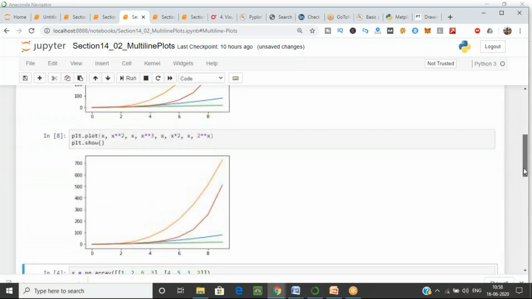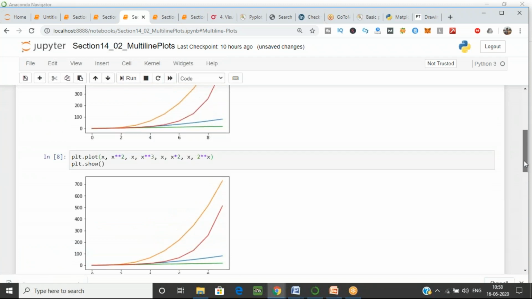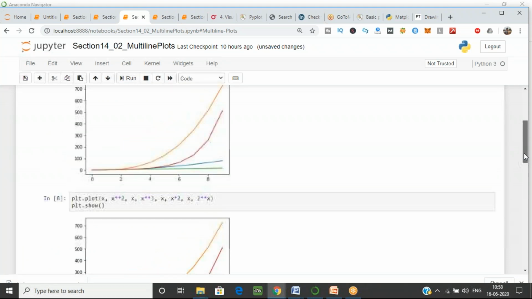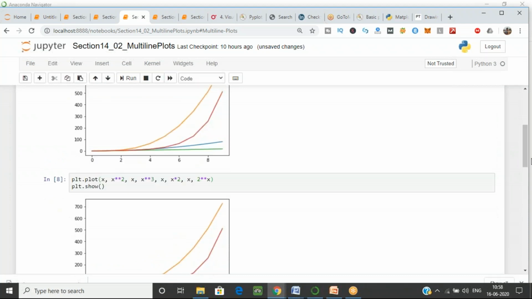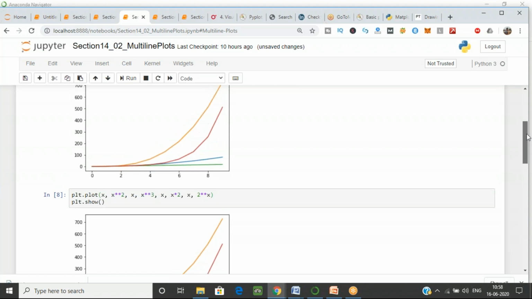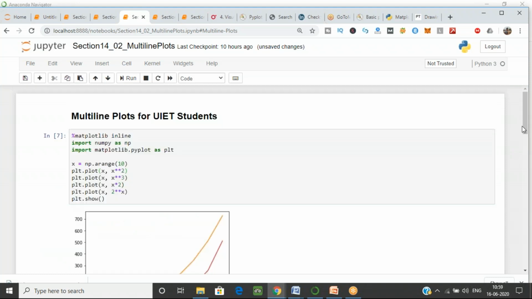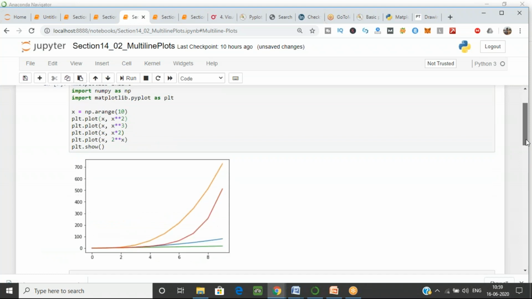So there are two ways to plot multiple lines, in a single line of code or with multiple lines. If you don't want your lines of code to be many, you can use this method, and if you don't mind, you can use the other method for plotting. So let's move further.